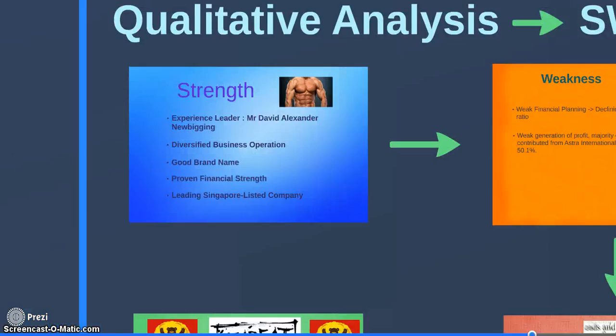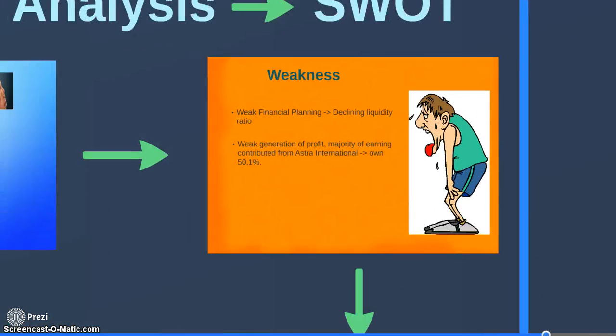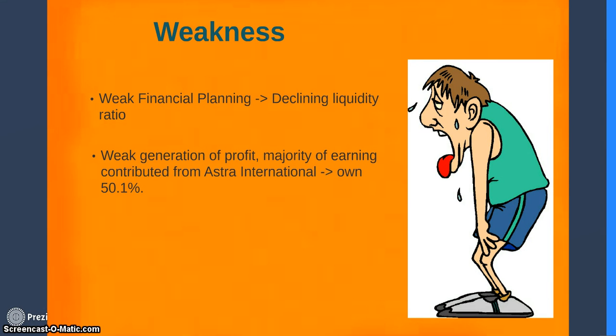Next, I'll talk about the weakness. I would say that they have a weak financial planning. As you can see, their declining liquidity ratio could really cause them much harm if they continuously be like this, and they could maybe be at risk that they cannot even pay their debts because the quick ratio is at 1. So they are just right there to pay the debt if it comes due immediately.